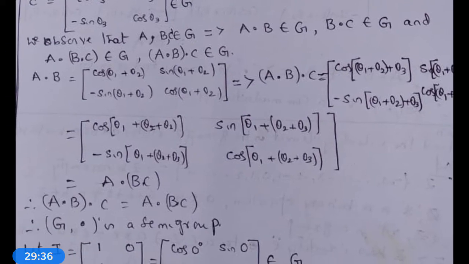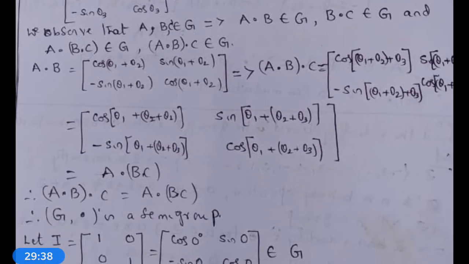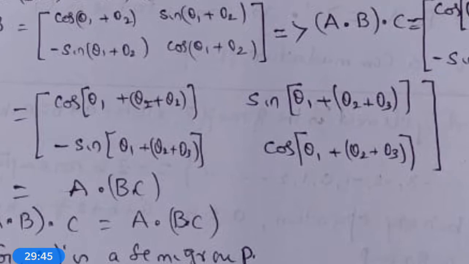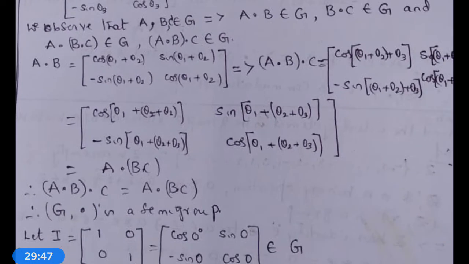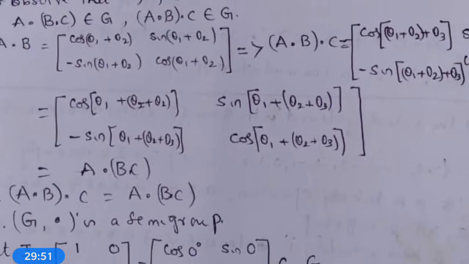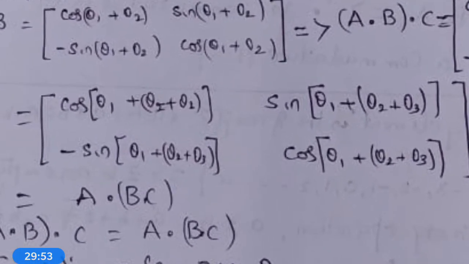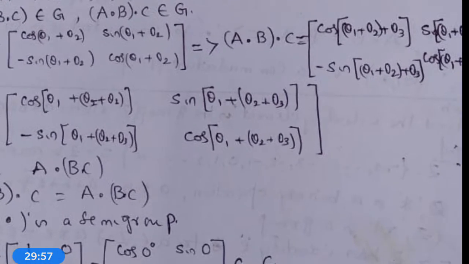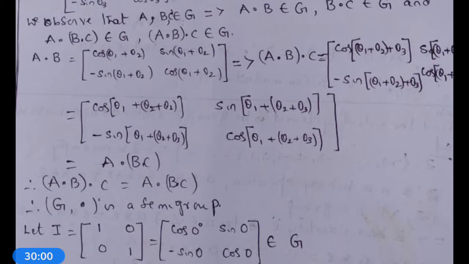It is nothing but A dot B dot C is equal to cos(theta 1 plus theta 2 plus theta 3), sin(theta 1 plus theta 2 plus theta 3), minus sin(theta 1 plus theta 2 plus theta 3), cos(theta 1 plus theta 2 plus theta 3), which is equal to A dot BC.